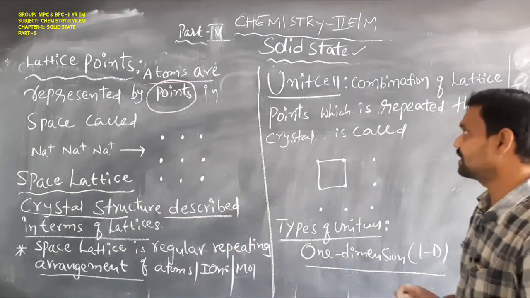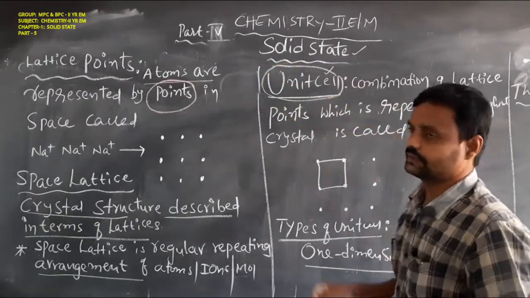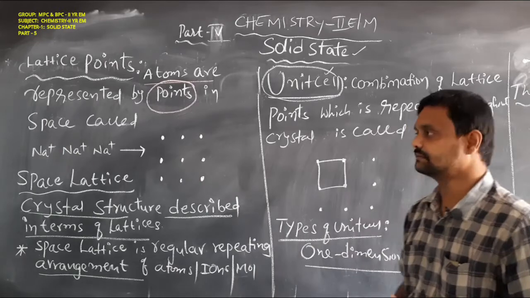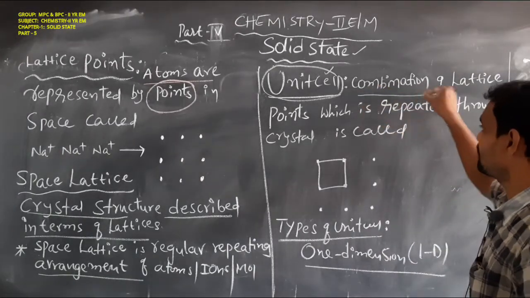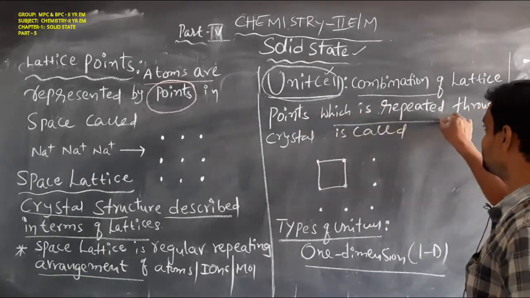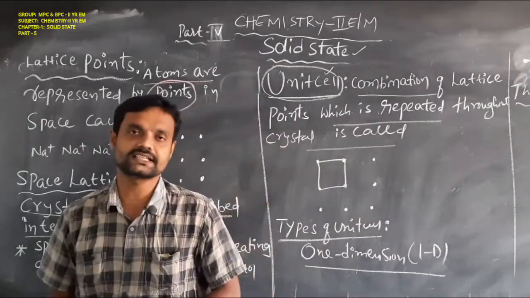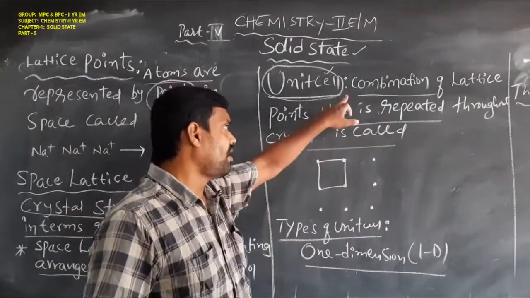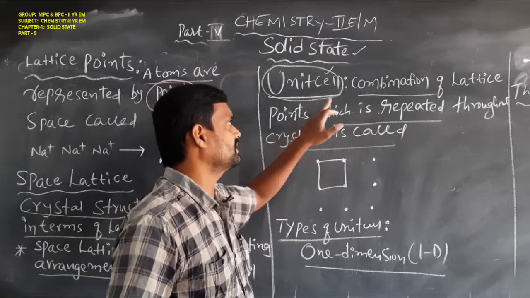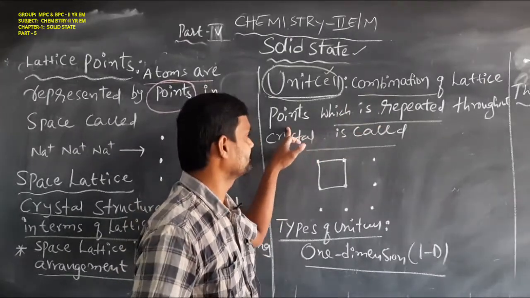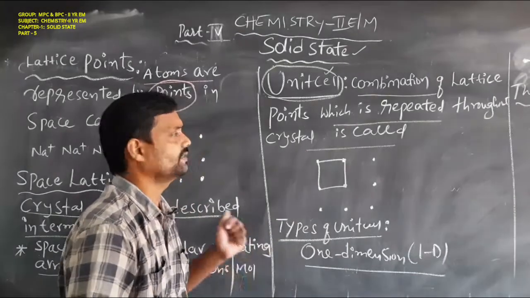Then we have to know another terminology, that is the unit cell. What is the unit cell? Unit cell means a combination of lattice points which is repeated throughout the crystal lattice. How can we get the unit cell? Combination of lattice points, nothing but addition of lattice points which is repeated throughout the crystal lattice, that is called as a unit cell.